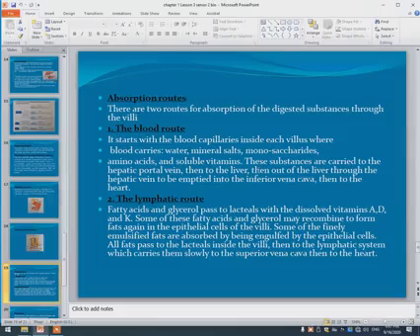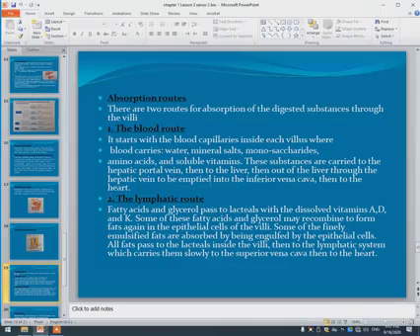What are the routes of absorption? We have two routes for absorption of digested substances through the villi: number one, the blood route, and number two, the lymphatic route. The blood route starts with the blood capillaries inside the villus, where the blood carries the water and mineral salts and monosaccharides like glucose, amino acids, and soluble vitamins. These substances are carried to the hepatic portal vein, which branches inside the liver, then leave the liver through the hepatic vein to be emptied into the inferior vena cava and then return to the heart.